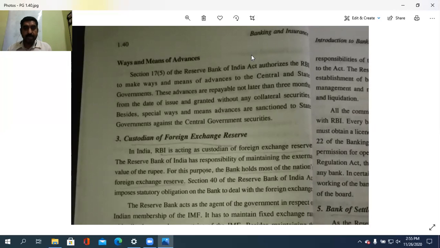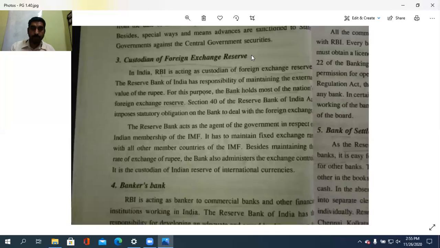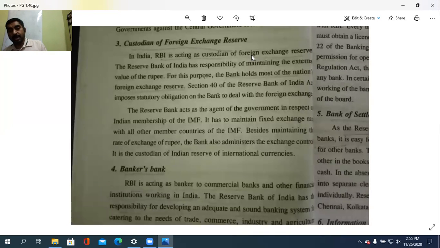For such a purpose, the bank holds most of the nation's foreign exchange reserves. Section 40 of the Reserve Bank of India Act imposes the statutory obligation on the bank to deal with foreign exchange. The Reserve Bank acts as the agent of the government in respect of the Indian membership of the International Monetary Fund.